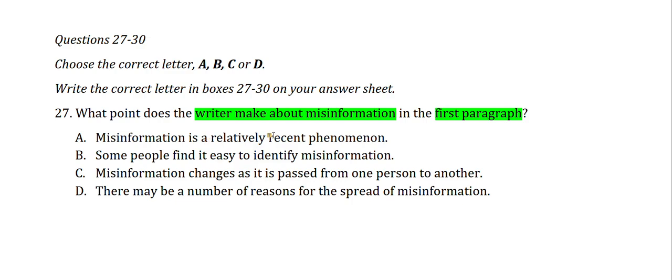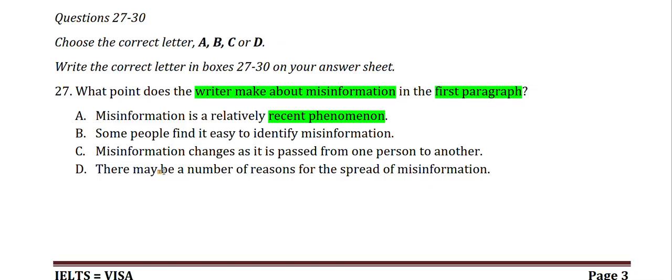Option A: misinformation is a relatively recent phenomenon. Does the writer think it is a new phenomenon? Option B: some people find it easy to identify misinformation. Option C: misinformation changes as it is passed from one person to another.